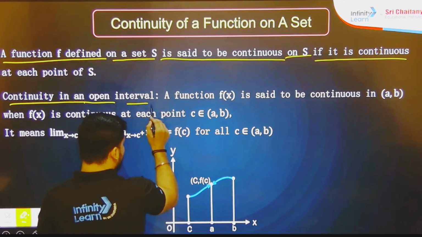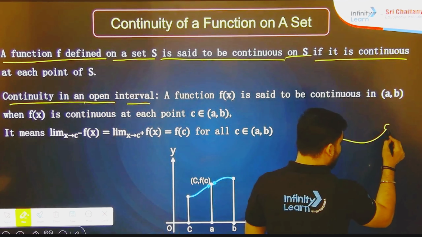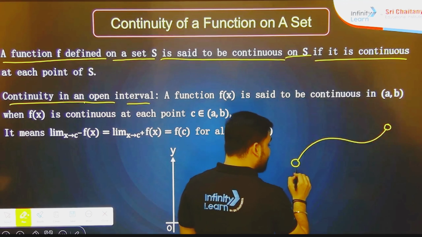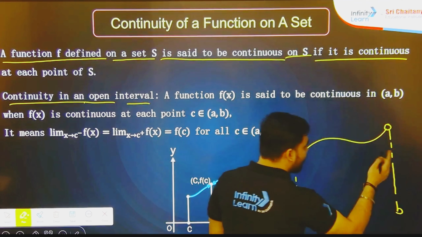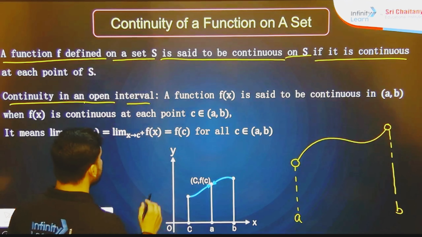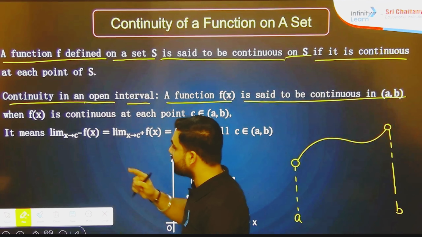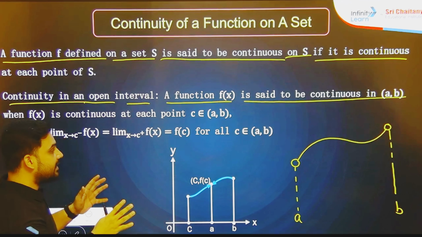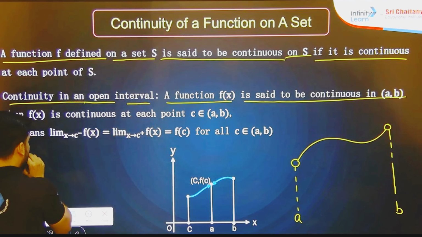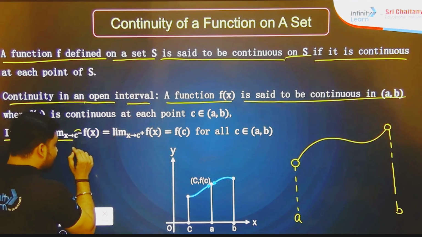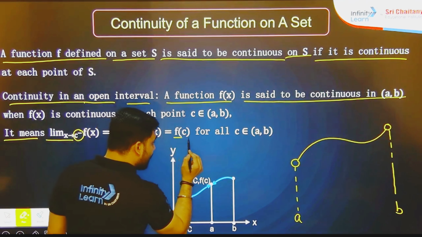Continuity in an open interval. So what is the meaning of open interval? Suppose the graph is like this. So here we are not going to consider these two points. Suppose this is A and suppose this is B, so we don't have to consider A and B. A function f(x) is said to be continuous on the open interval (a, b) when f(x) is continuous at each point between a and b. Similarly, it means limit x tends to c minus f(x) is equal to limit x tends to c plus f(x) is equal to f(c), that particular point.